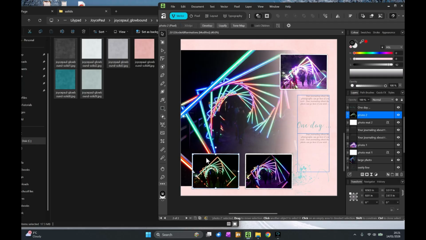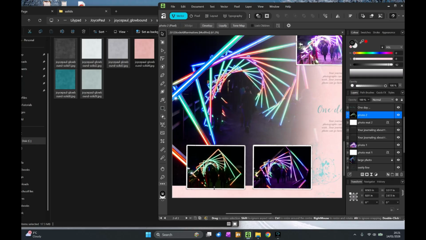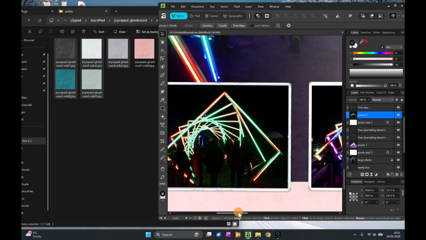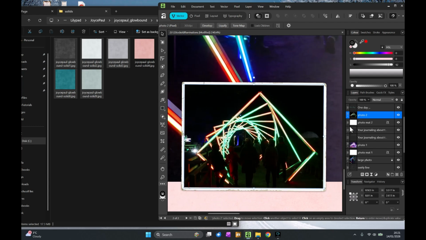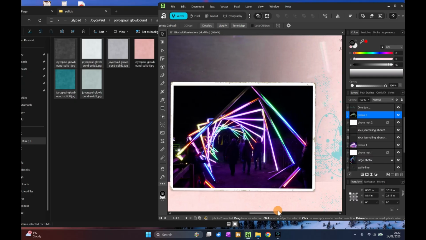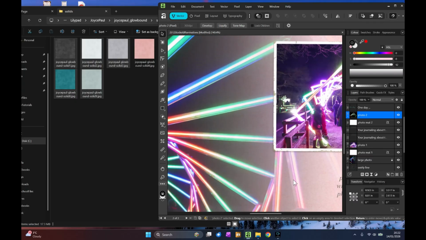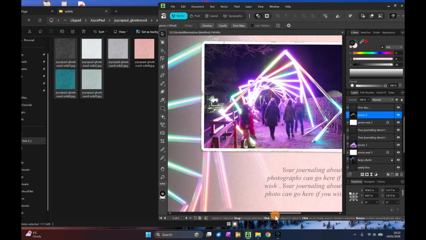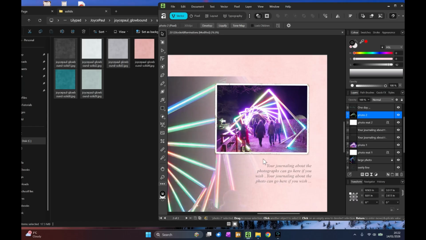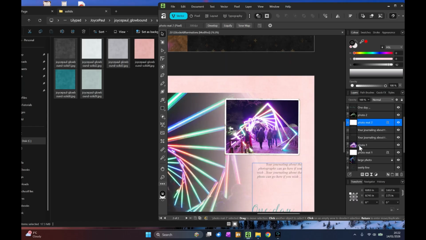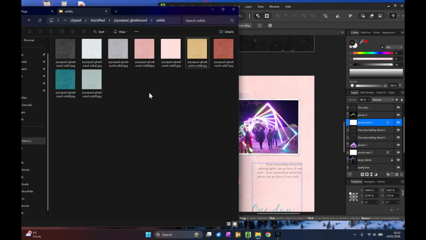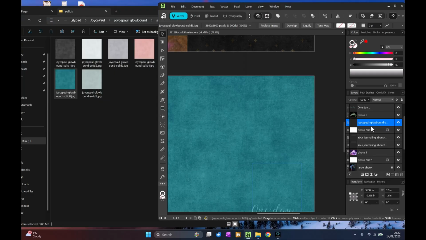Now, here the white for the photo frame works quite well against the dark of the previous photo, but here I'm not sure whether I want to keep with the white or not. So let's just have a little look at what would happen if I was to put something like big green in there.